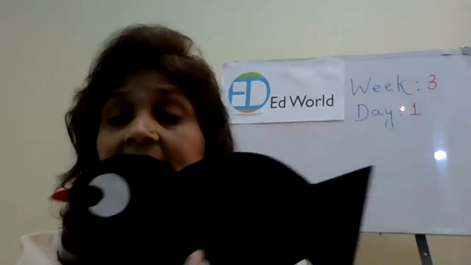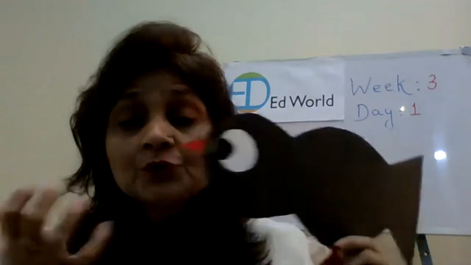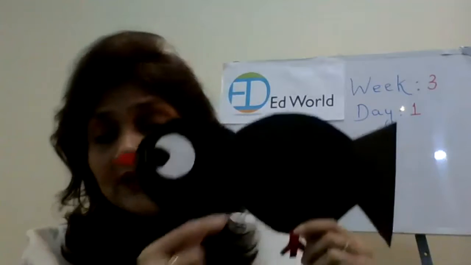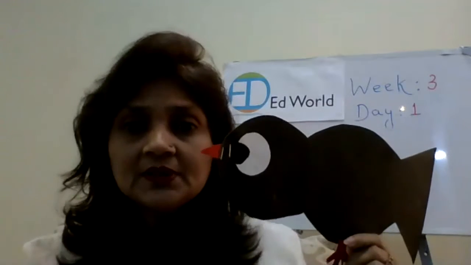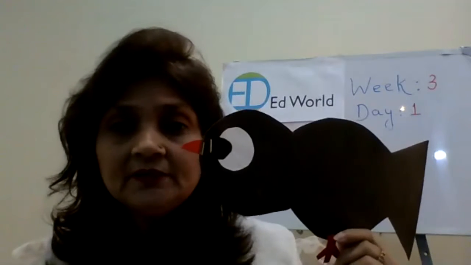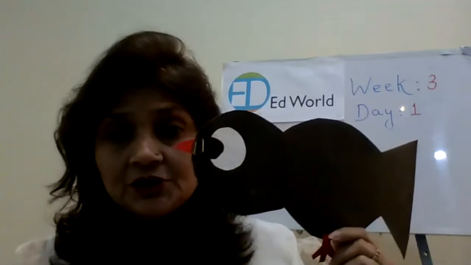Now you can see that black color absorbs heat, right? So that is why their color is black, because black color absorbs heat, and mostly when the crows are in the colder places, it absorbs. It helps it to adapt itself to the environmental conditions, right?